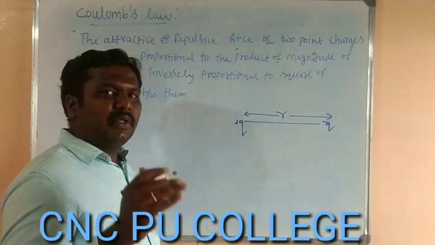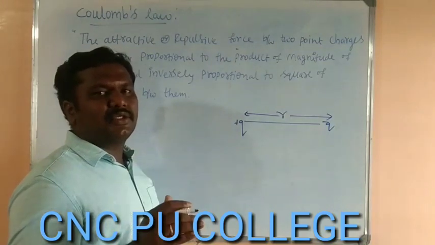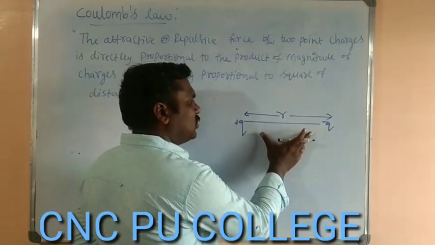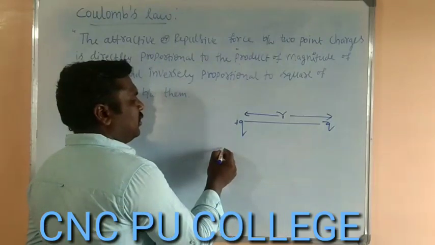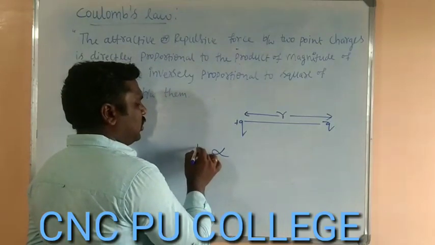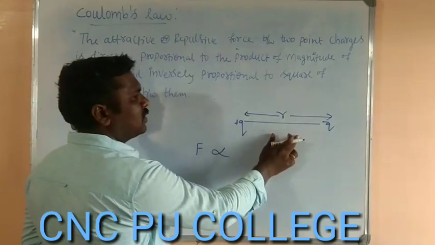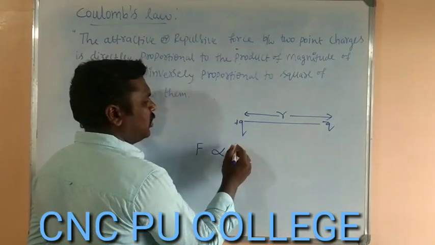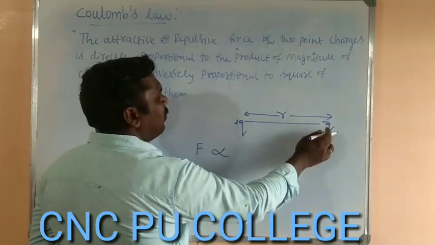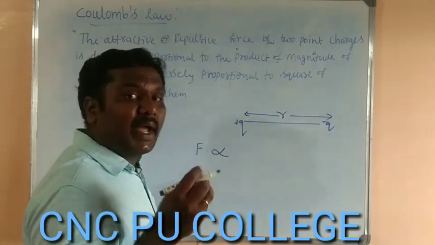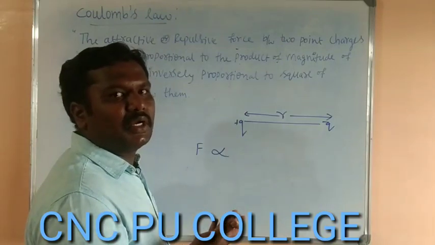The scientist Coulomb observed that the force of attraction F between these two charges is directly proportional to the product of the magnitude of the two charges. We are considering the magnitude only, not whether it is plus or minus.